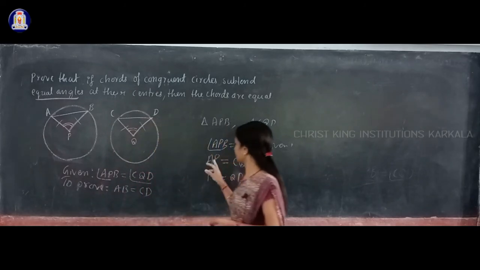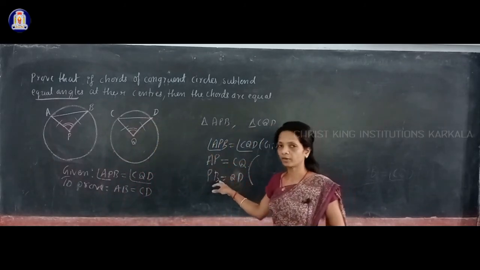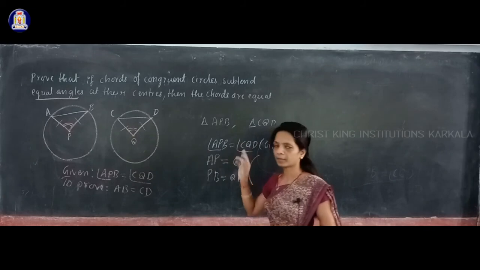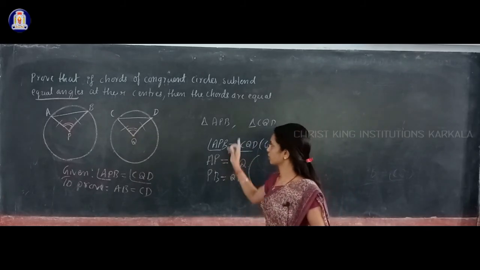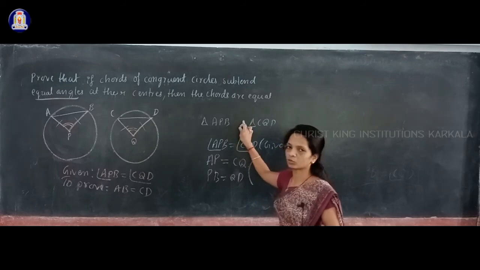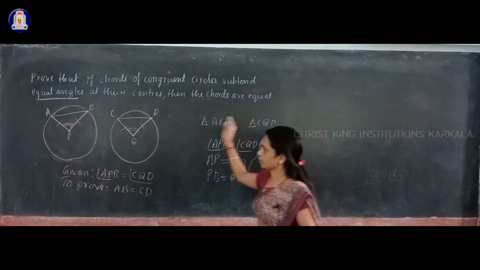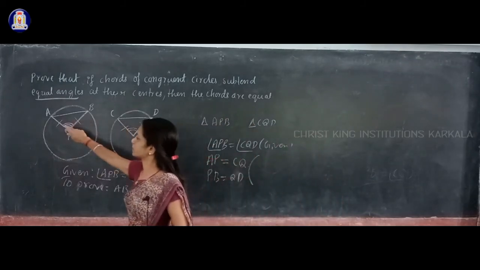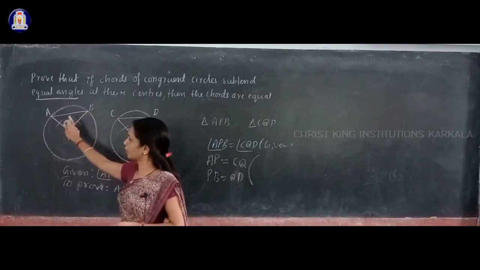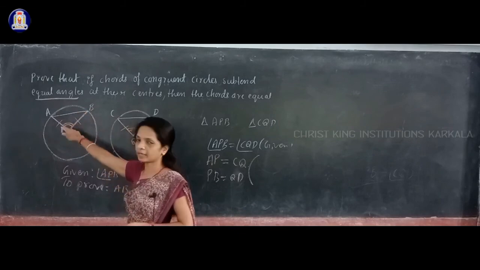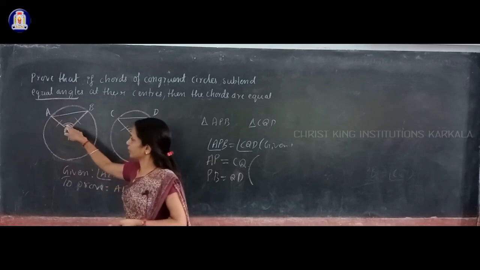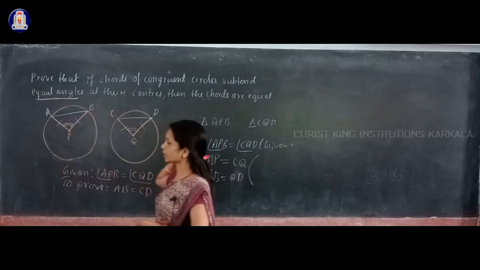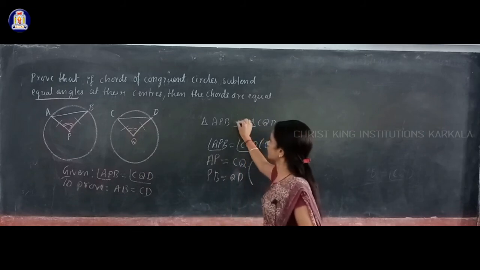Here we used two pairs of sides and one pair of angles, angle P and angle Q. So by which congruence rule can we say these two triangles are congruent? By the SAS congruence rule, these two triangles are congruent.